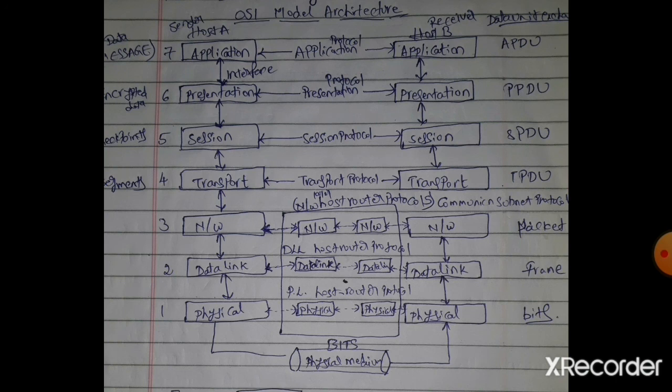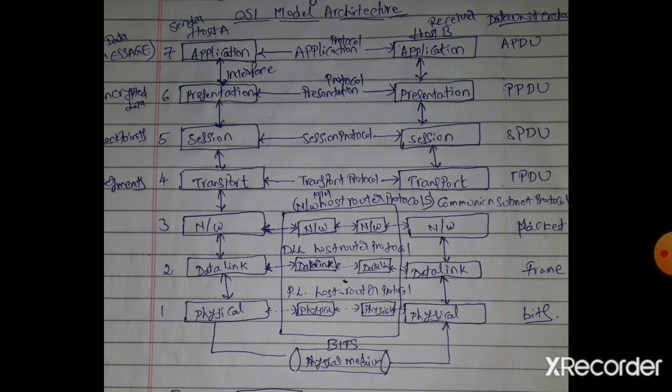So what is meant by dialog control? Dialog control is nothing but keeping track of whose turn it is to transmit. Next, token management. Token management is nothing but preventing two parties from attempting the same critical operation at the same time.